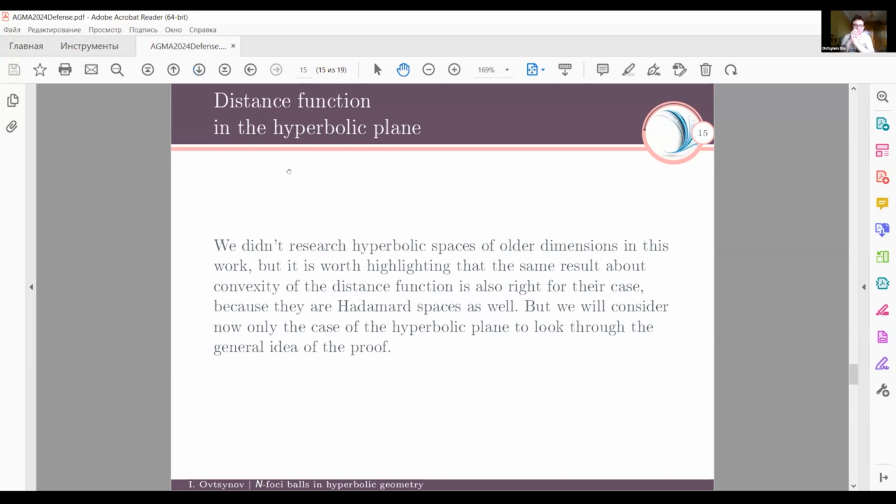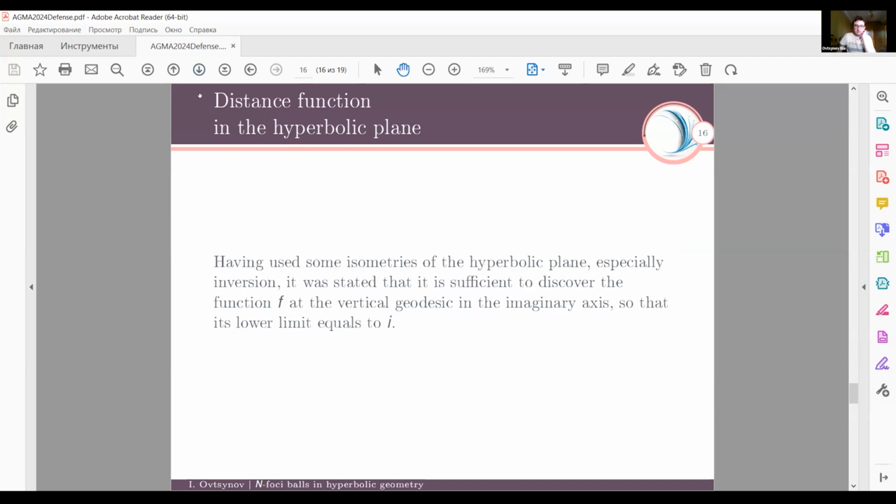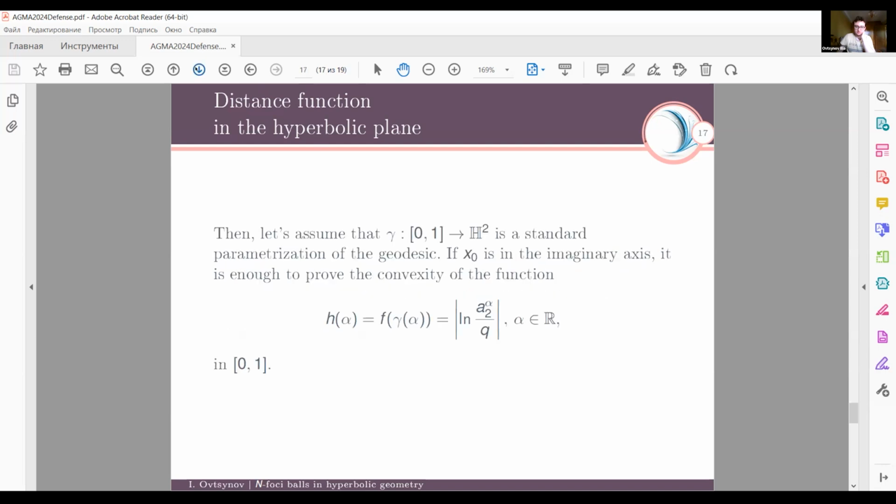The important remark is that we didn't research hyperbolic spaces of higher dimensions in this work, but they are also Mars spaces, so this result is true for them too. Having used some isometries of the hyperbolic plane, especially an inversion, it was stated that it is sufficient to discover the function f on the vertical geodesics in the imaginary axis, so that its lower limit equals i.